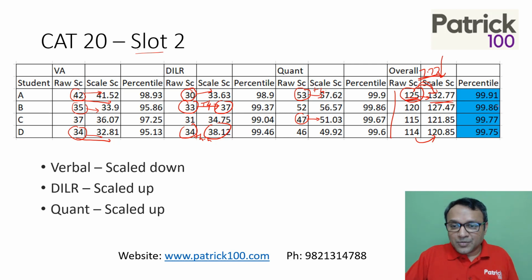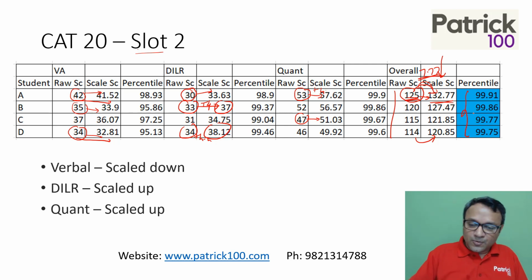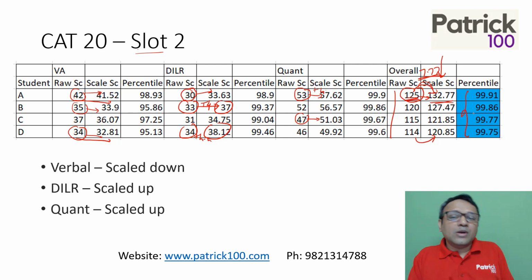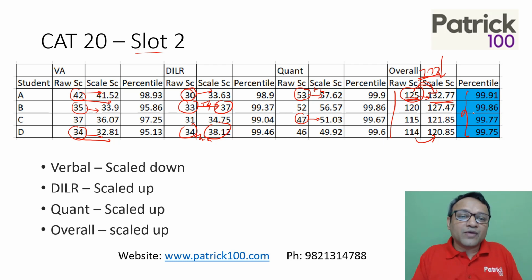So use scaling. These are about people who scored so much percent. I'll just give you a breakup of the marks scored by different people. This is a tentative breakup of 4 of my students who were in slot 2, and these were the percentiles that they scored. Now, this is not the same for all the slots. Every slot will be different.